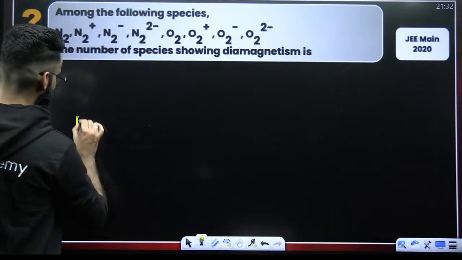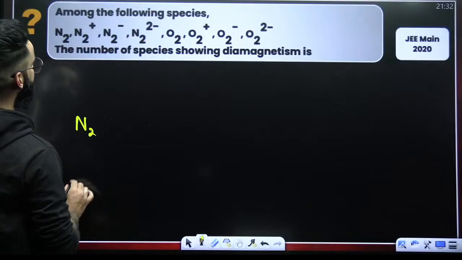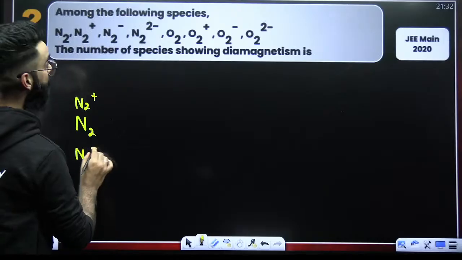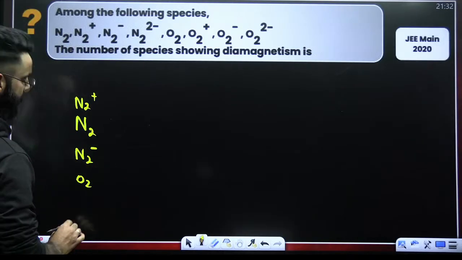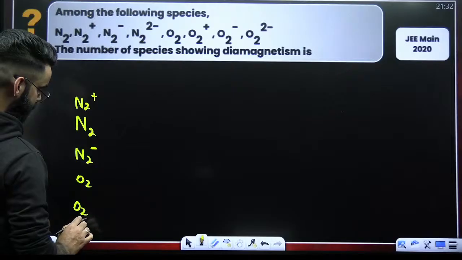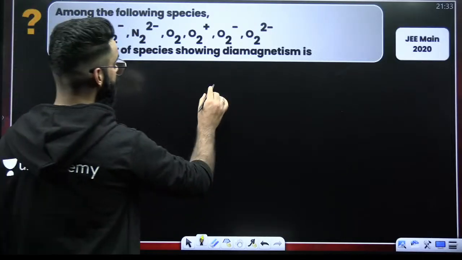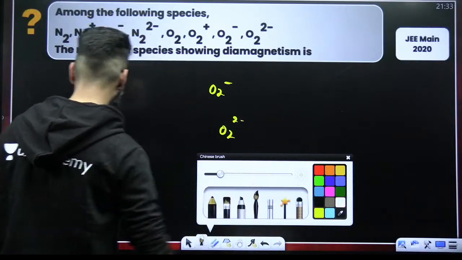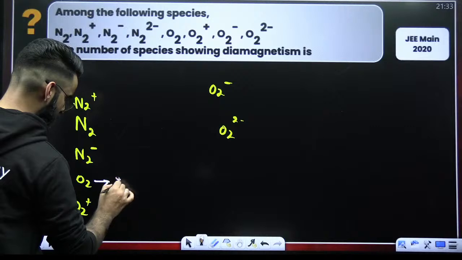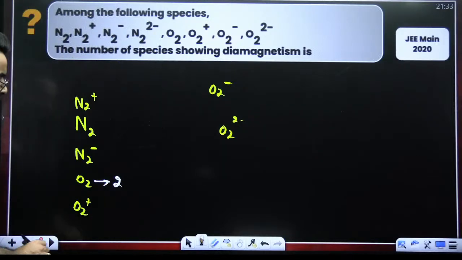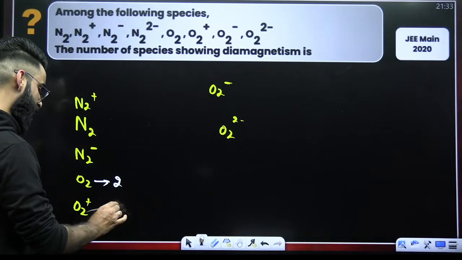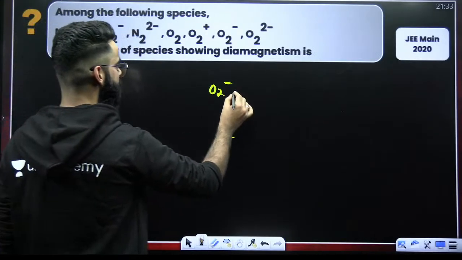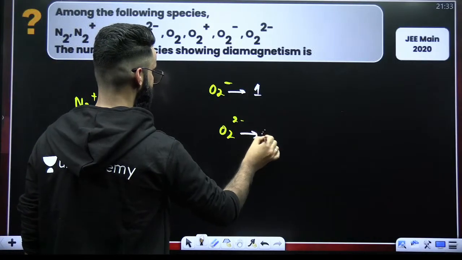Well, if you talk about N2, you are given N2 positive, N2 negative, O2, O2 positive, O2 negative, and O2 dinegative. When you write their molecular orbital configurations, let me tell you, O2 has got 2 unpaired electrons, O2 positive has got 1 unpaired electron, O2 negative has got 1 unpaired electron. This has got 0 unpaired electrons.